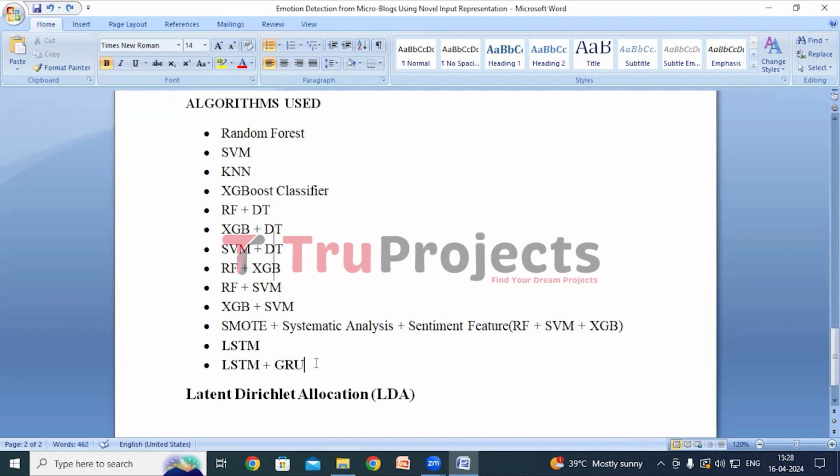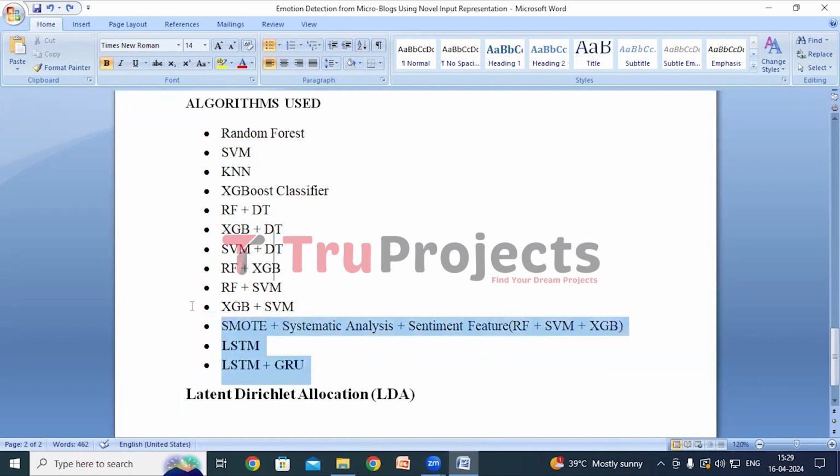GRU merges some components of LSTM to reduce complexity and computational overhead while still maintaining the ability to model long range dependencies in sequences. So this makes it suitable for tasks requiring sequence processing such as analyzing emotions in short social media posts. So, this is about the models which we have proposed.